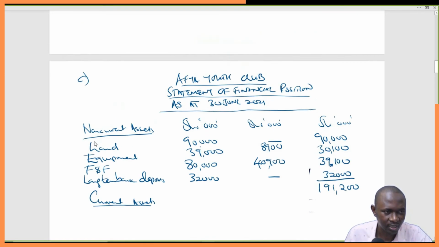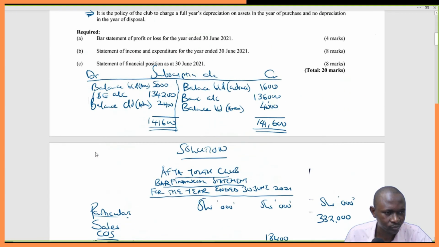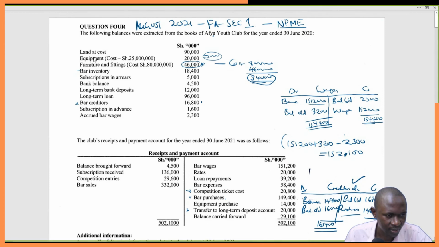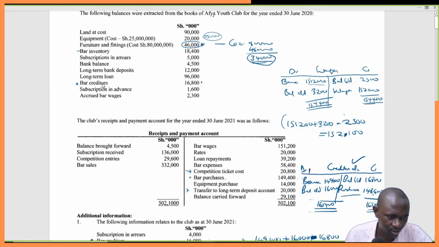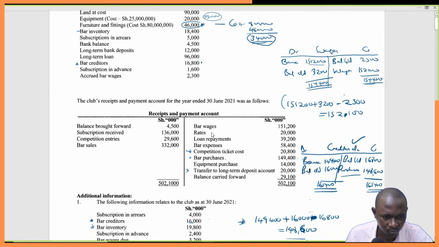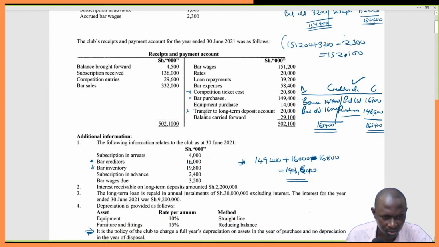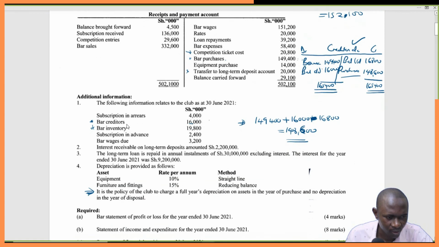So let's check on our current assets. We have all these items listed, including the closing inventory as an asset, subscription in arrears, and the bank balance.